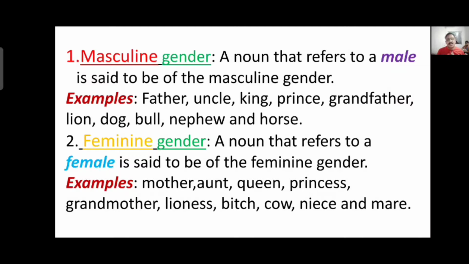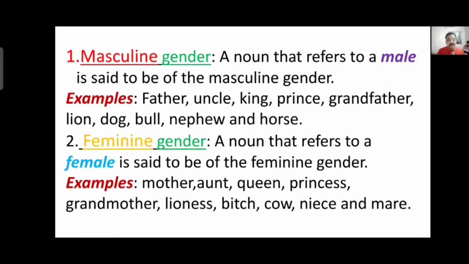It is called masculine gender. Examples of masculine gender: father, uncle, king, prince, grandfather, lion, dog, bull, nephew and horse. These are all male forms of nouns. Some of them are human beings and some are animals.